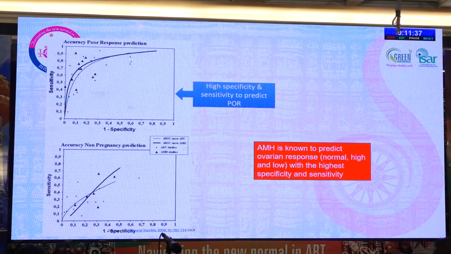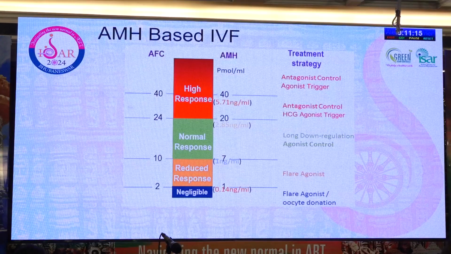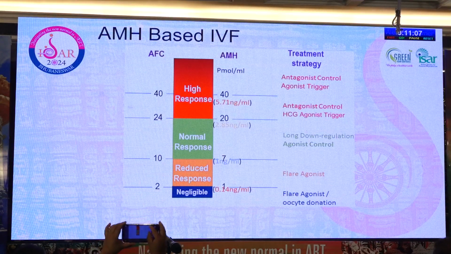And when we mean ovarian response, we have to remember that we are talking only about the IVF scenario where we are using conventional ovarian stimulation. In any other context, these markers may not be very helpful. So when we say ovarian response in the setting of IVF, we are referring to conventional IVF protocols. That is a very limited area where AMH can help, and because it is known to be one of the two robust markers, it's been used to